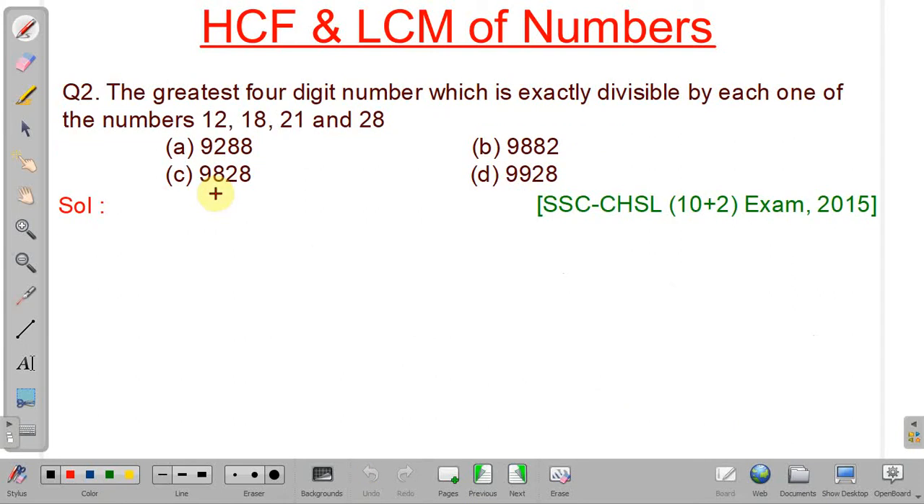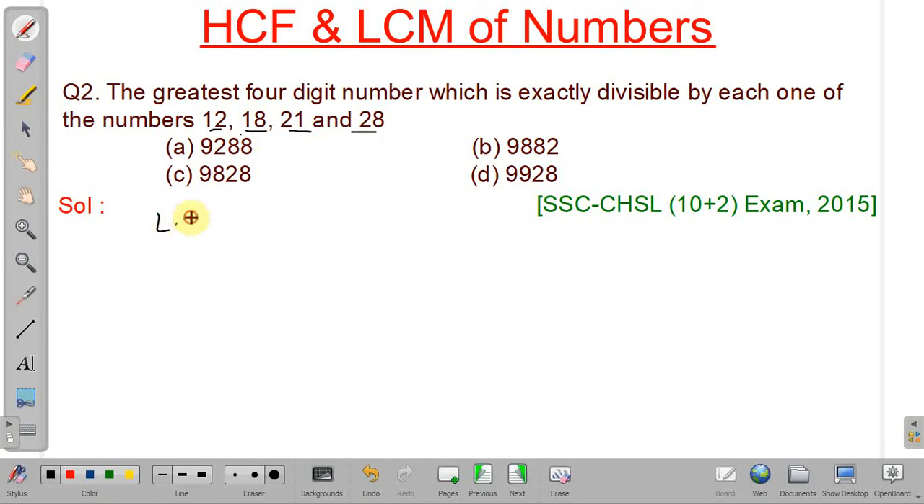We will discuss the next problem. See, in the next problem, what is given? We have to find the greatest four-digit number which is exactly divisible by these numbers. So we have to find the greatest number, not the least number. If it is the least number, then it should be equal to the LCM of all these numbers. But for the greatest number, it should be a multiple of the LCM. So we have to find the LCM of 12, 18, 21, and 28.